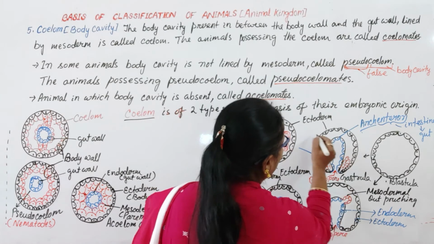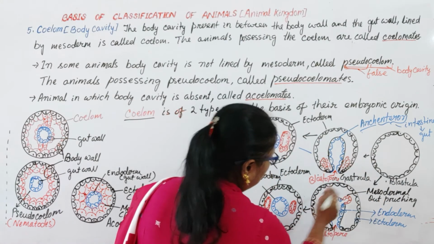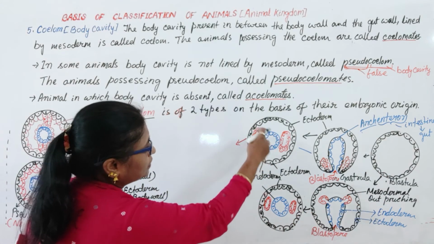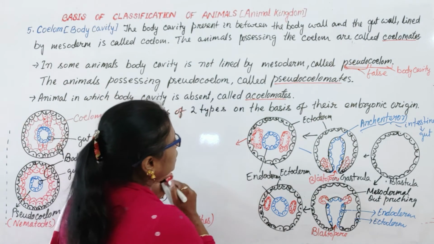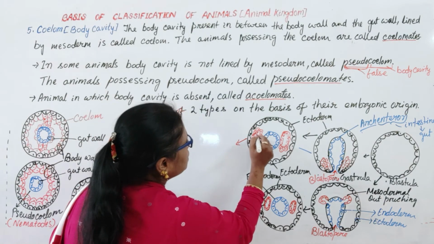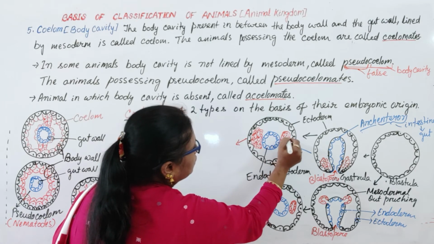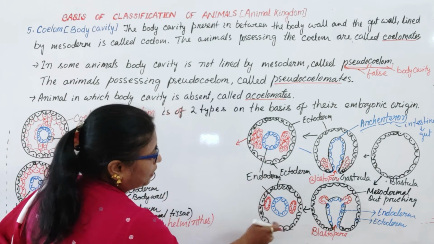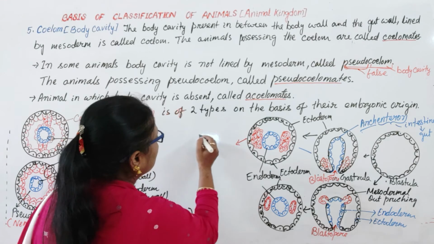See, this is the blastula. One type becomes like this, and another type, as I have shown you over here, splits up the mesodermal cells. By splitting up they become like this. So let me show you how it becomes.